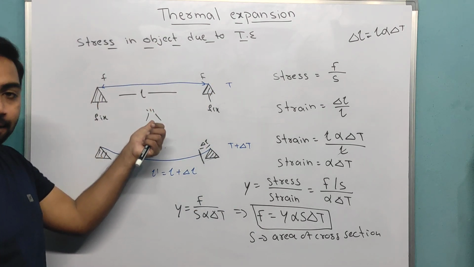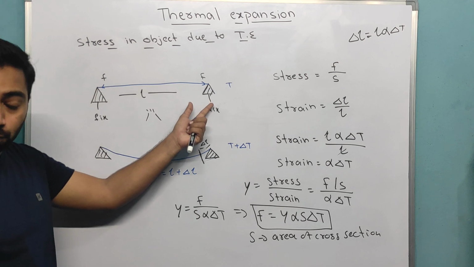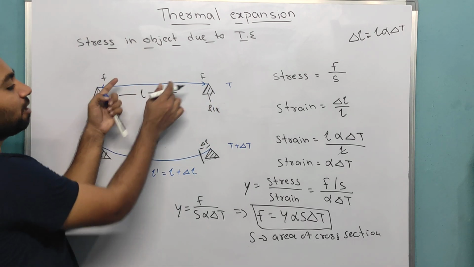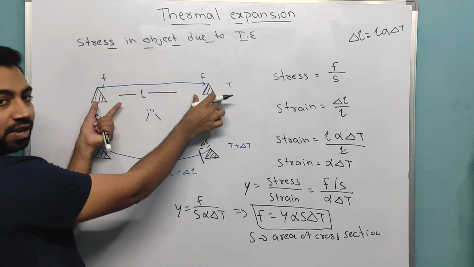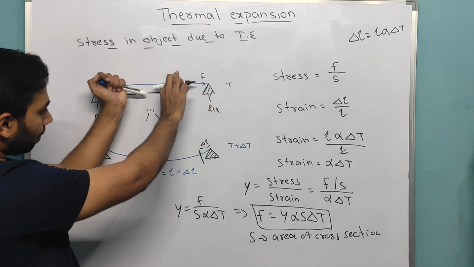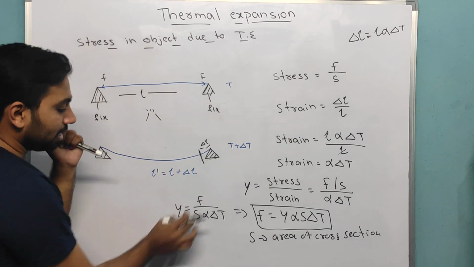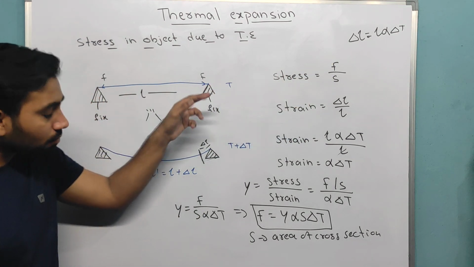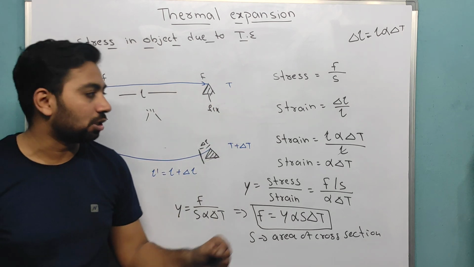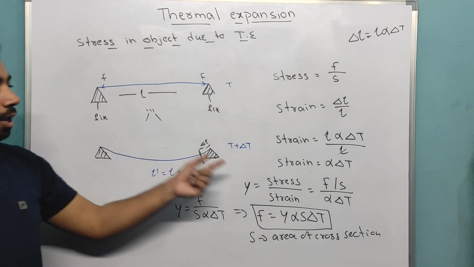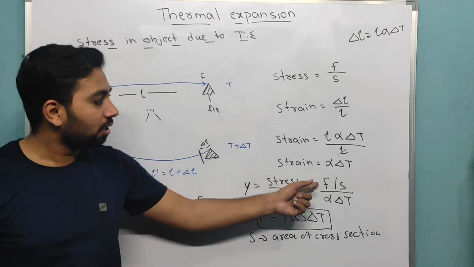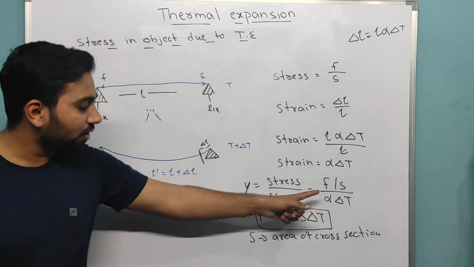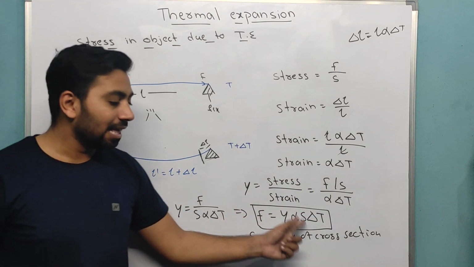See, when I heat this metal fixed between two hooks, it will act with forces to expand, but because it is fixed, it can't expand. Now this is the force acting. Stress is equal to force by area of cross section. Strain is change in length divided by original length. So Young's modulus is stress by strain, F by S divided by alpha dT. Then finally I get force as Y alpha S dT.